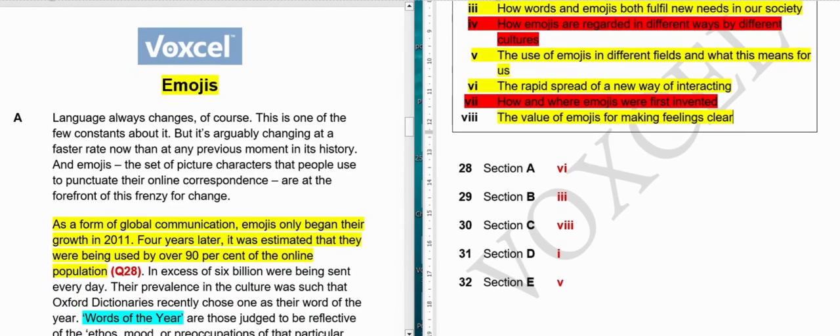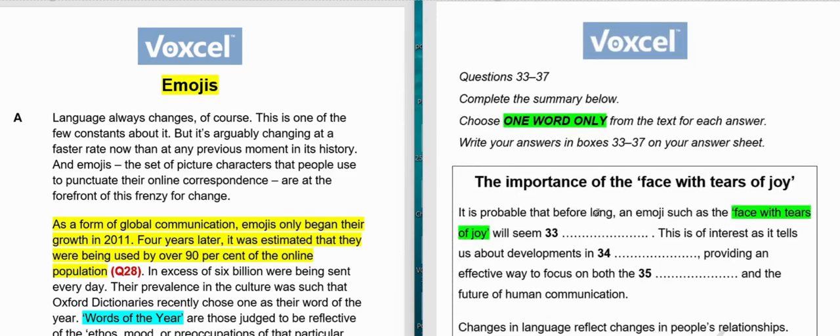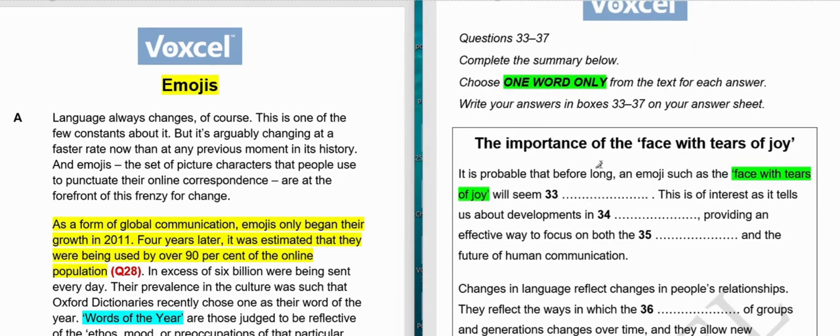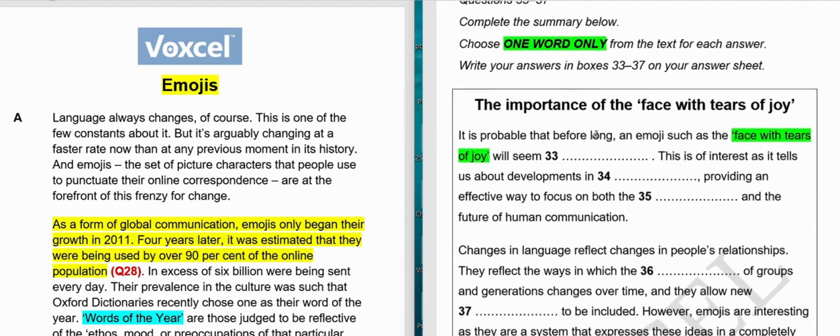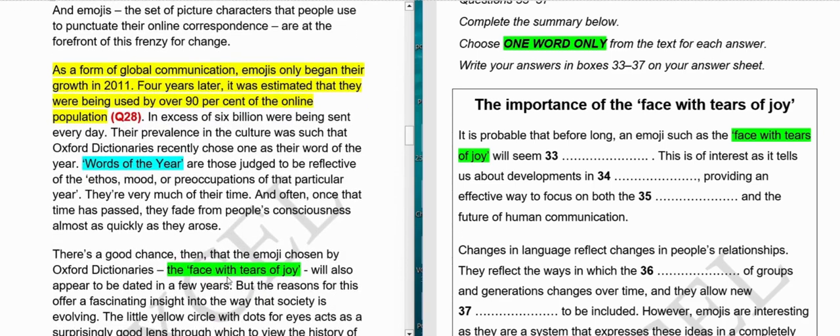And now we are going to move to the blanks section. Okay, question number 33 to 37. For this we have to use one word only, meaning to say we cannot write more than one word here. So we have already marked the face with tears of joy. Here we have read the face with tears of joy.